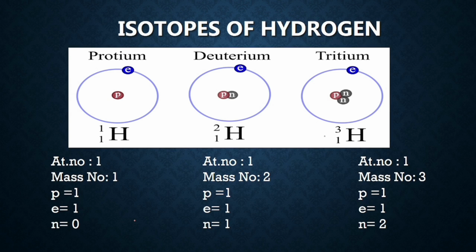Isotopes of hydrogen, you can see it clearly, that is protium, deuterium and tritium. They have different mass numbers. Protium does not have a neutron, but the isotope of hydrogen, that is deuterium, has got 1 neutron and tritium has got 2 neutrons. So these are the isotopes of hydrogen.